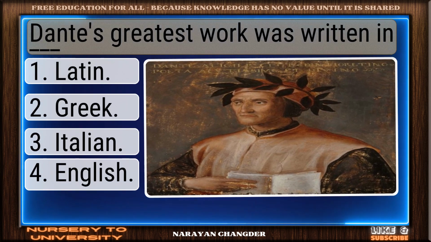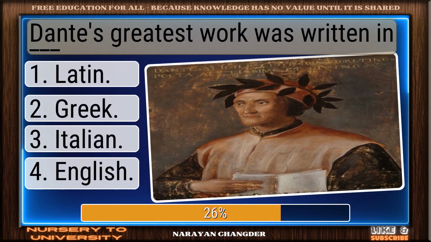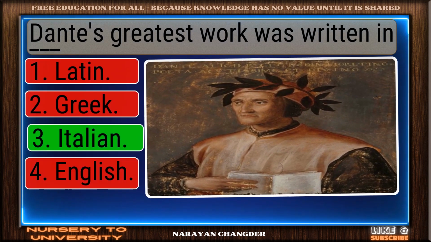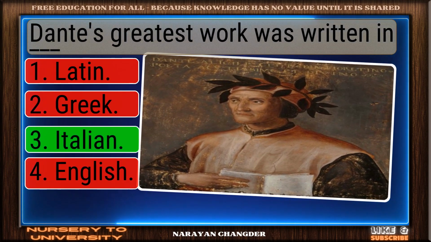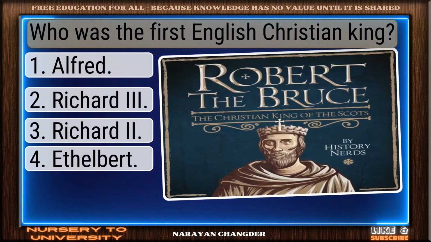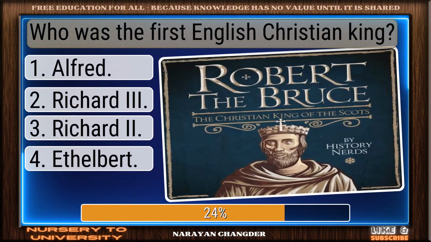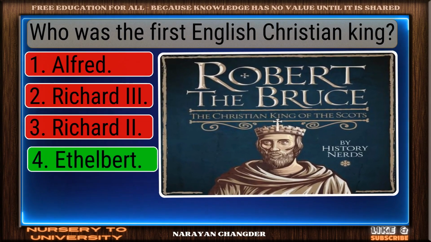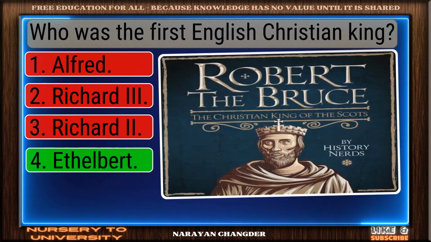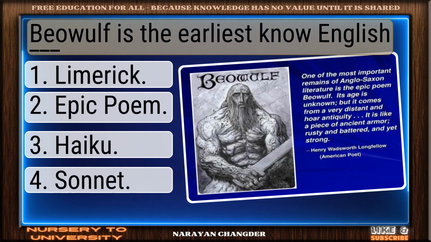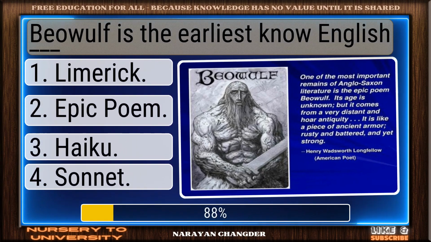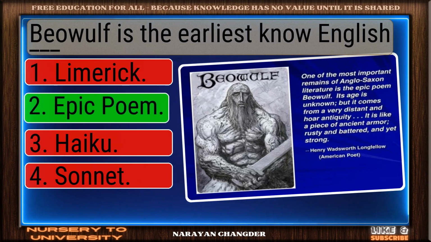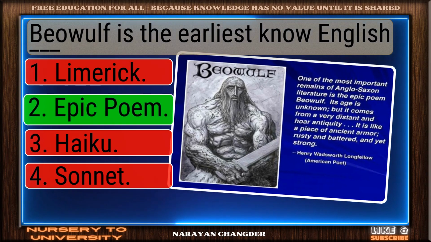Dante's greatest work was written in dash. Solid response. Italian is valid. Who was the first English Christian king? Clear logic. Ethelbert is sound. Beowulf is the earliest English dash. Exactly. Epic poem makes sense.